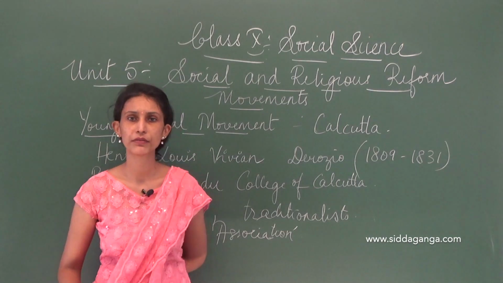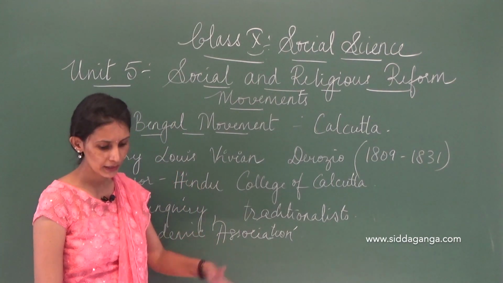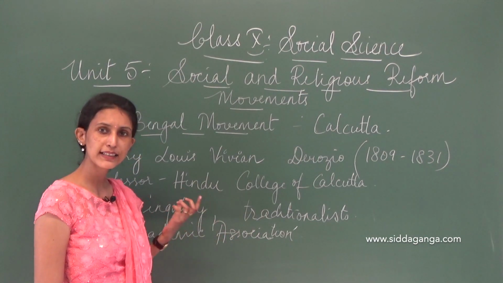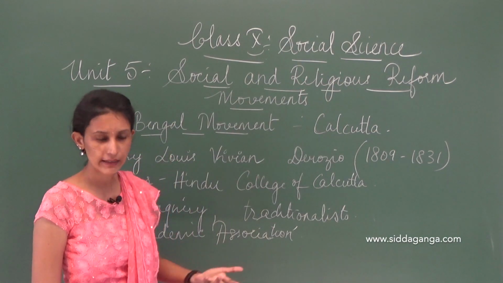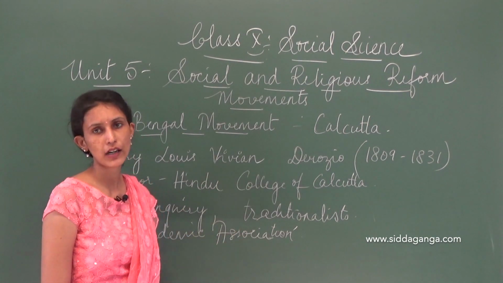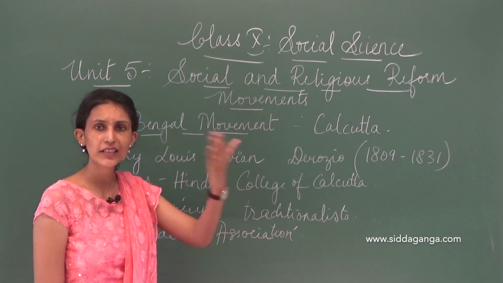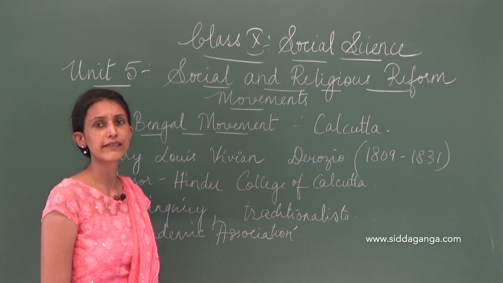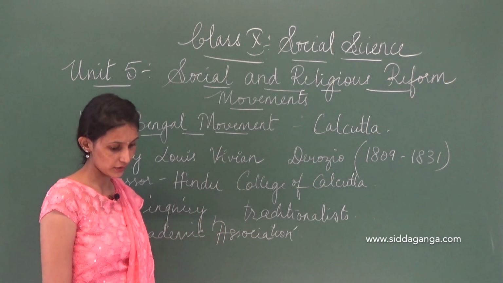Okay, a group of people who are involved in academics, an academic association. Now this association was basically created for having debates, to freely think, okay, and they wanted to have new thinking in Bengal. They wanted to have a different viewpoint, a different perspective, and there were debates and discussions in this association. Which is that association? Academic association, all right.